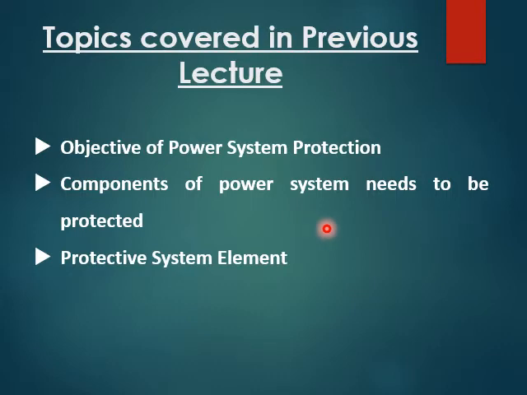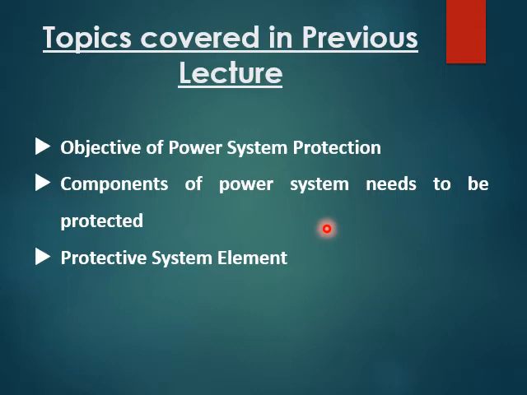At the same time, why do we need protection in the power system? That was also discussed. The main point is that whenever a fault occurs on any part of the power system, it should be quickly detected and disconnected from the system. If the fault is not rectified, then heavy current can damage the equipment in the power system network, and it could also cause unnecessary interruption of service to the customer. So for the detection of the fault, we need a protection system.